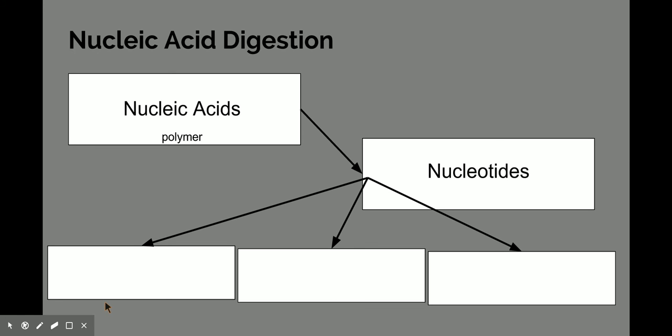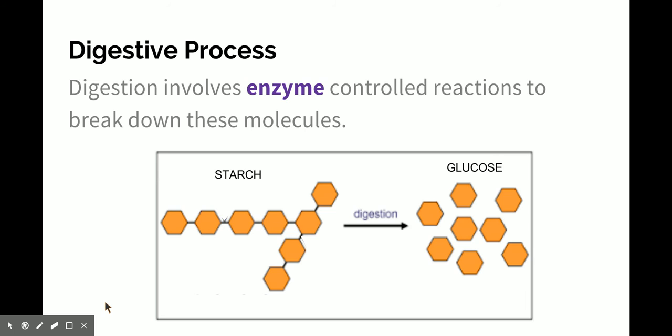We said monomers are the building blocks of our nucleic acids, but nucleotides themselves are made up of 3 parts. What are those 3 parts? Hopefully you got this. In no particular order, we have the phosphate group, your sugar, and your nitrogenous base. So those are the 3 parts that come together to make a single nucleotide, so a single monomer of nucleic acids. So once your digestive system takes in a nucleic acid, it breaks it down into nucleotides, and that gets broken down even further into those blocks that make up a nucleotide.